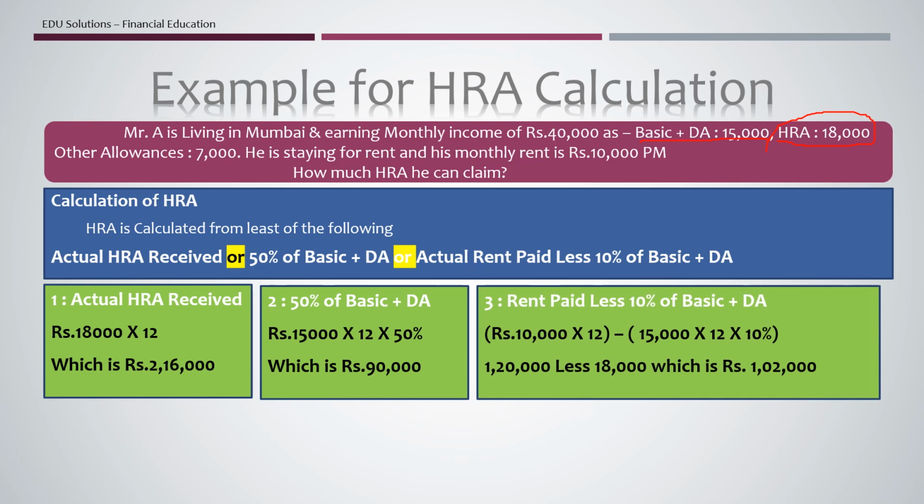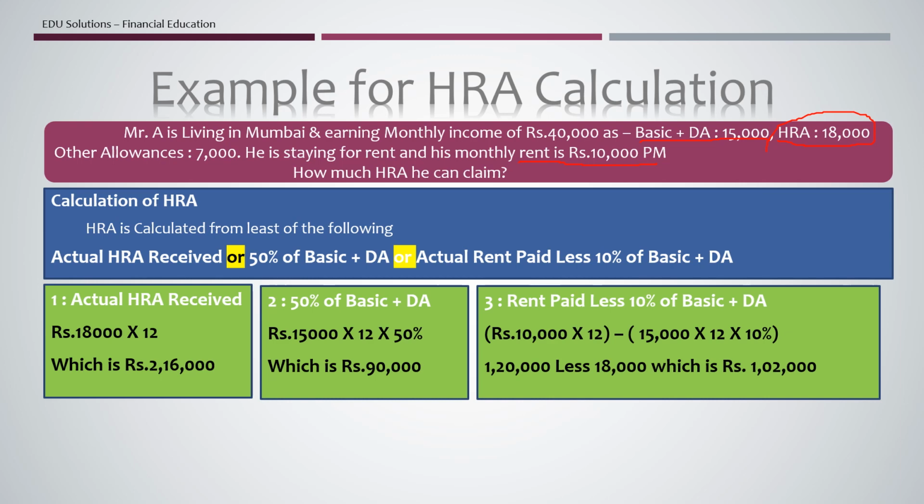So the third case is rent paid less 10% of basic plus DA. In this question, he is paying a rent of rupees 10,000 per month. So 10,000 into 12, he is paying an annual rent of 1,20,000 less his basic plus DA. As discussed earlier, his monthly basic plus DA is 15,000 into 12 months into 10%, which comes to rupees 18,000.